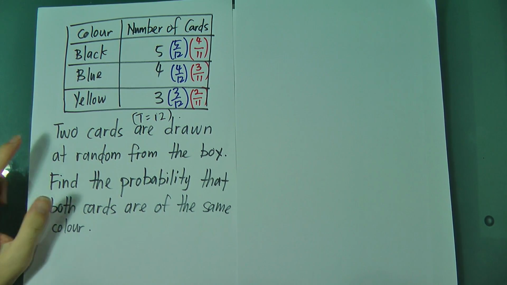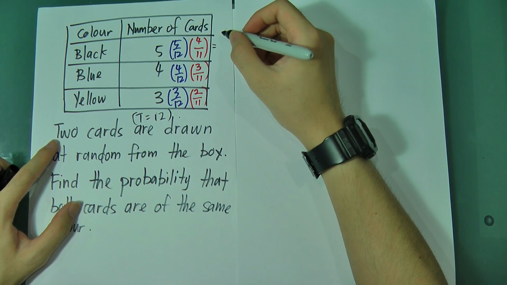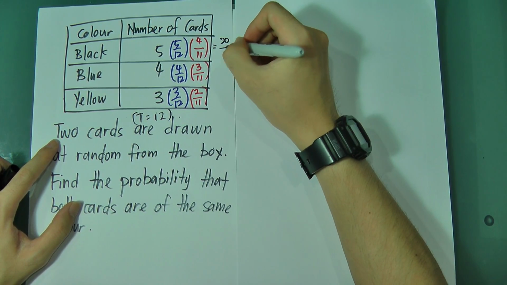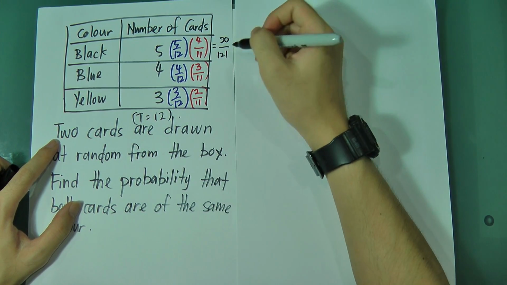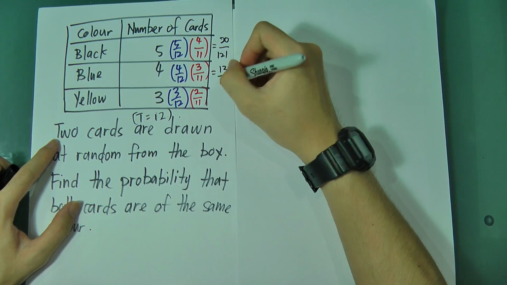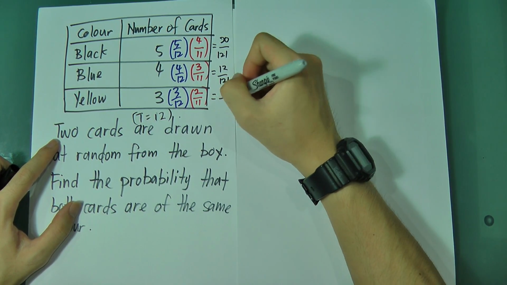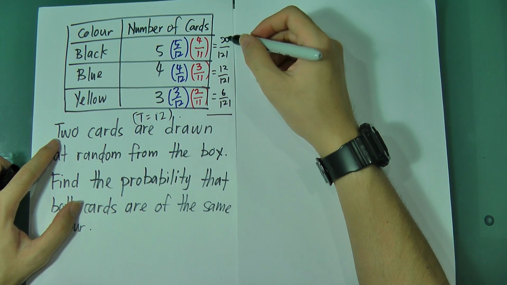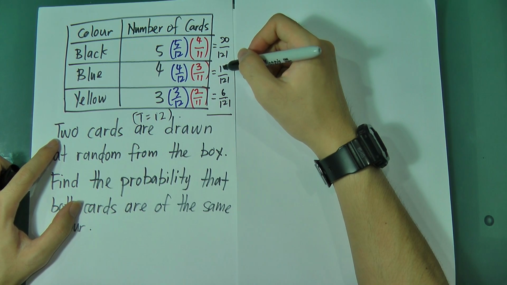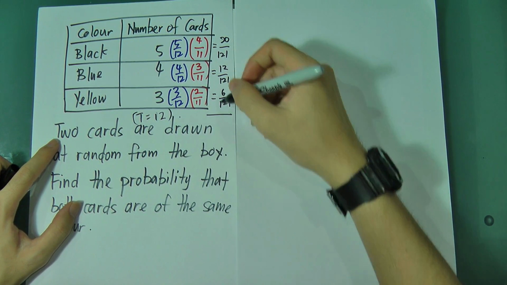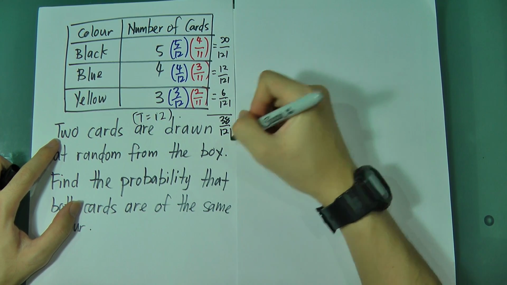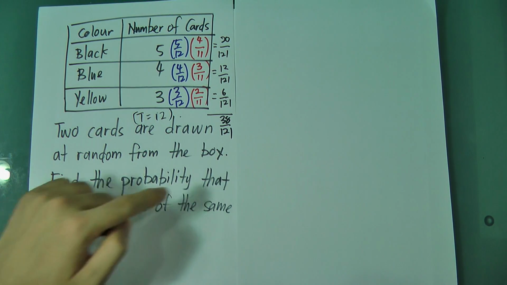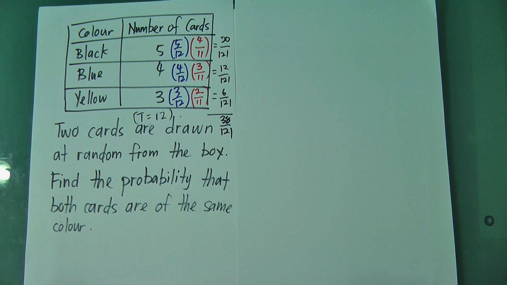So when I multiply together, let me just multiply first: 20 over 121, I guess. This one will be 12 over 121, and this one will be 6 over 121. Then just add them together: 20 plus 12 plus 6 is 38 over 121. Alright, so this is the probability that both will be the same color.